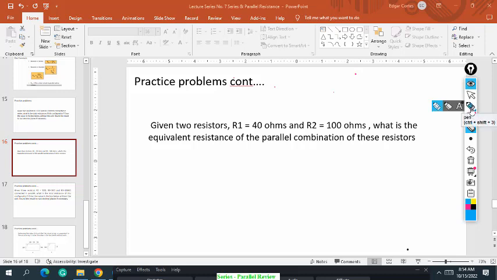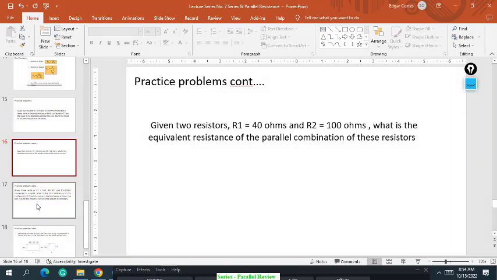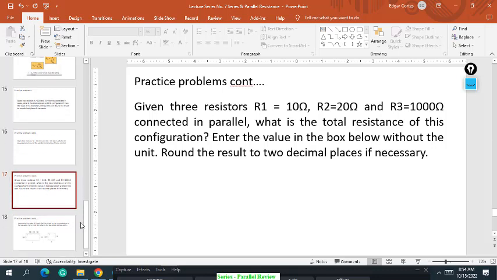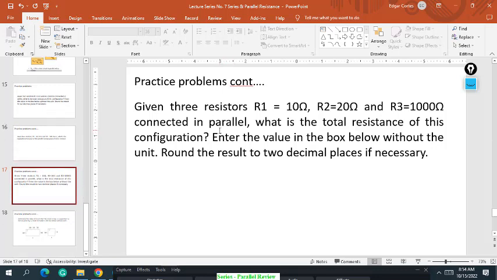In activity exercise number 1, given three resistors: R1 which is 10 ohms, R2 is 20 ohms and R3 is 1,000 ohms.